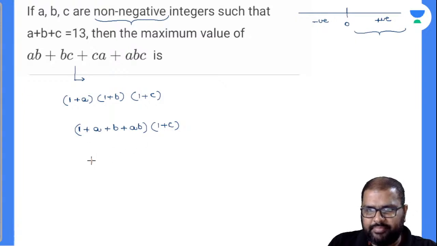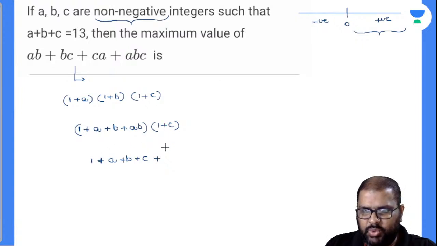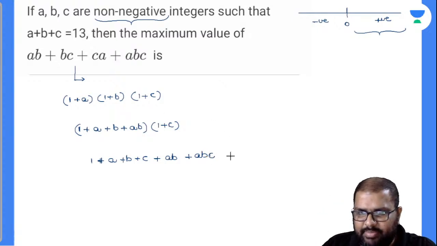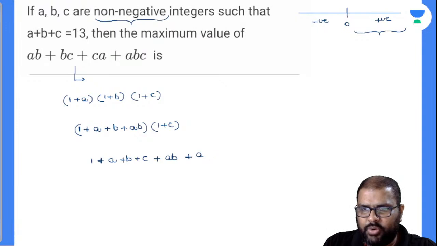1 into 1 will be 1. 1 into C will be C. Okay, A into 1 will be A. B into 1 will be B. So A plus B plus C. Now closely observe there. A plus B plus C. Any other value? No, AB into 1 will be AB. AB into C will be ABC. Anything there that we are missing down there? So C into A will be AC. So I'll write down like this. C into A will be AC. B into C will be BC. I'll write down like this, right? I hope so you got my point there.